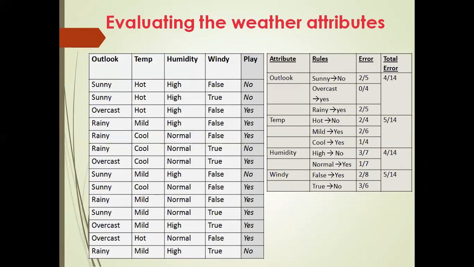The least number of errors, how many have it? 2. So which one? 4 by 14 and 4 by 14, which is a tie between these 2. So the tie can be broken using another criterion, the purity of resulting subtrees. How can we break the tie? Outlook has one error-free branch for the overcast value, while there is no such pure subclass for the humidity variable.